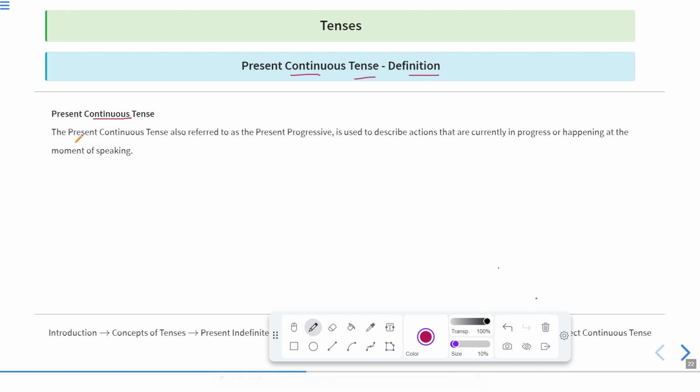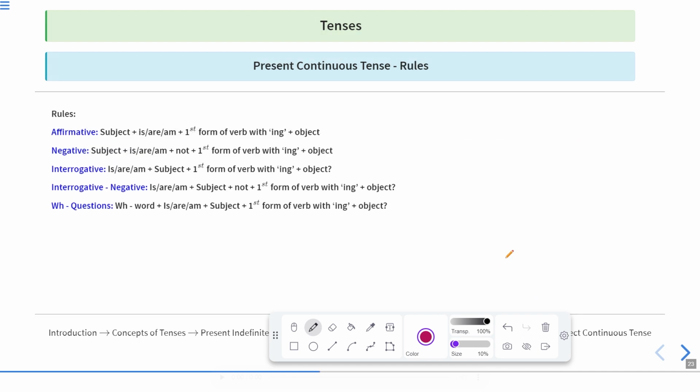The present continuous tense, also referred to as present progressive, is used to describe actions that are currently in progress or happening at the moment of speaking. It means when you are speaking, if the actions are going on at that particular time, they are shown in the present continuous tenses. Now let us move to the next one.